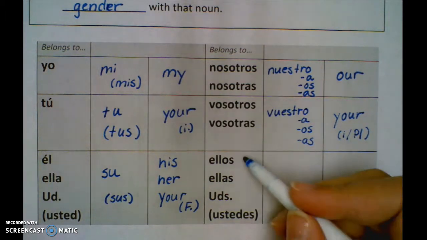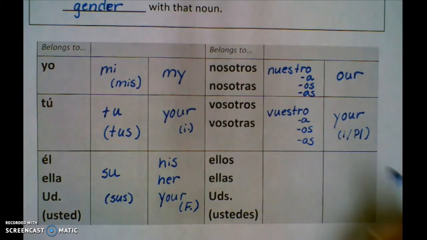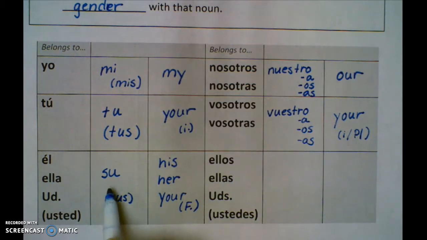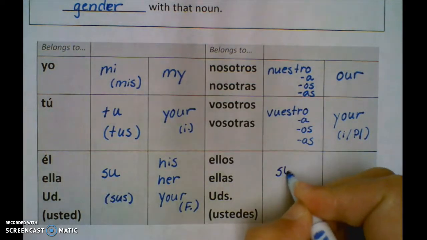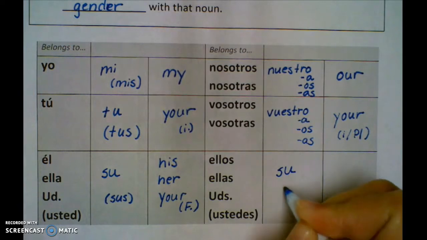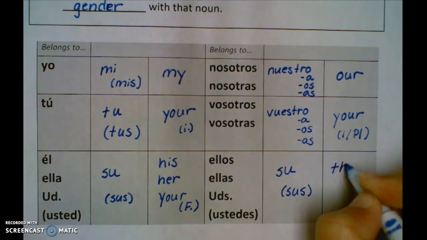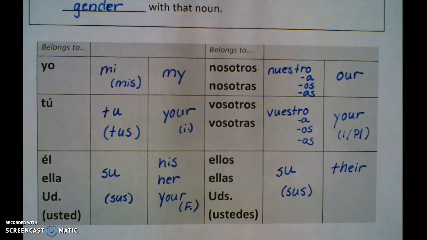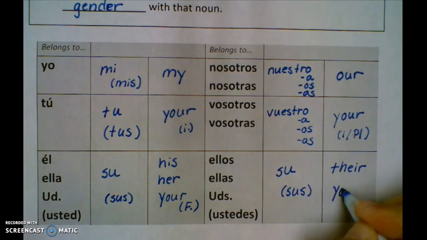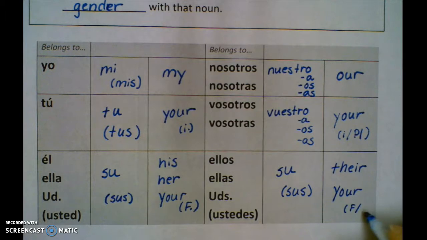Last but not least, ellos, ellas, and ustedes. If it belongs to them, it is theirs, so it's their homework. Guess what? Just like over here, it's also su, the plural form being sus, and it can be translated as their, or your, if your is formal. In Spain it's formal, but elsewhere in the world it would just be plural. So those are the forms.